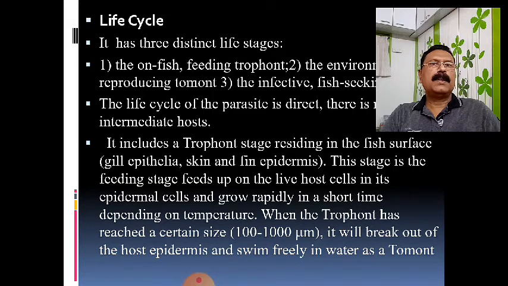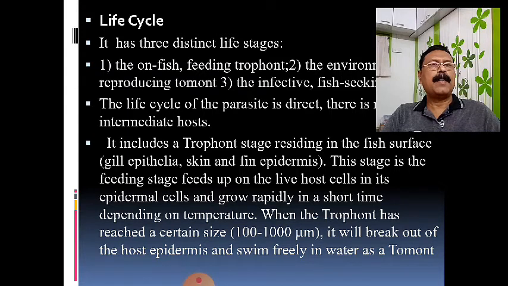So these tomites, or this cyst: it is a tomont and cyst, and this tomont will just grow into the tomites. Tomites are nothing but the daughter parasites, daughter cells. That means from the tomont, the encysted stage, the division of these parasites will take place by the fission method, 1 to 2, 4 and so on.